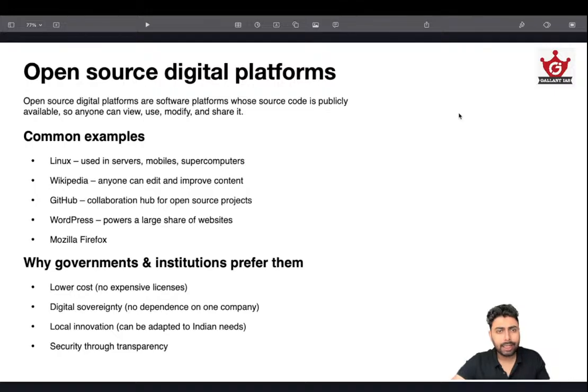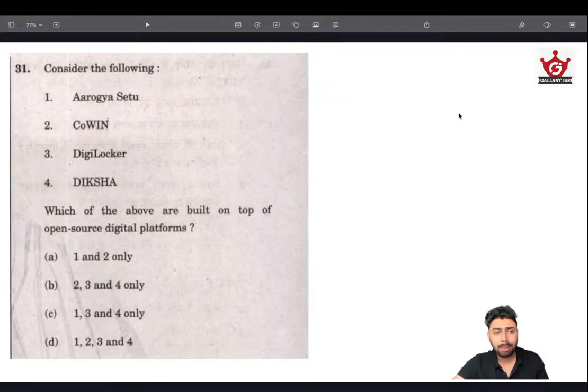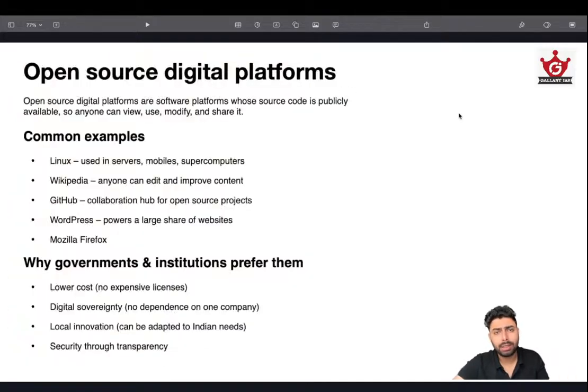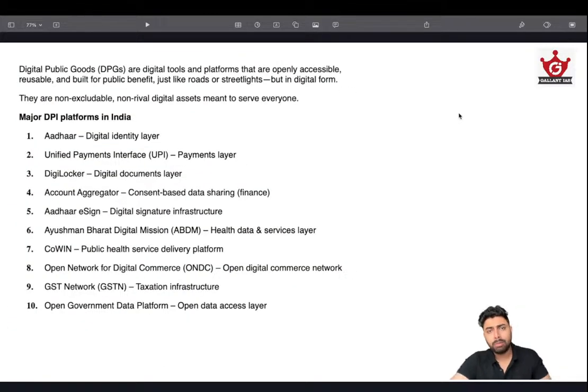Learn about this very clearly because UPSC will be asking directly and indirectly from this portion for prelims as well as mains, and you can write answers in mains to improve the cyber security infrastructure as well as the cyber infrastructure in India by incorporating open source digital platforms. So that's very important. And the examples are Arogya Setu, Cowin, DigiLocker, etc. And one more concept we need to understand is digital public goods. They are basically based on these open source digital platforms. What you make is called a digital public good.